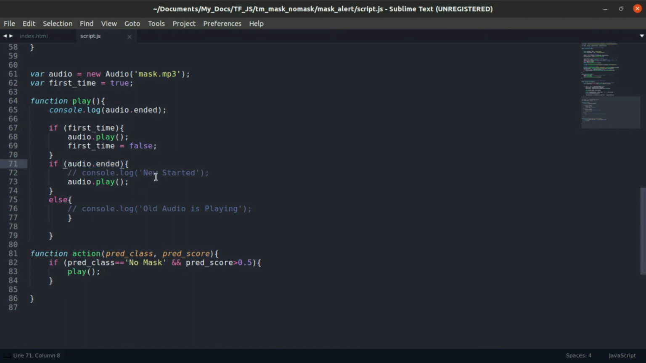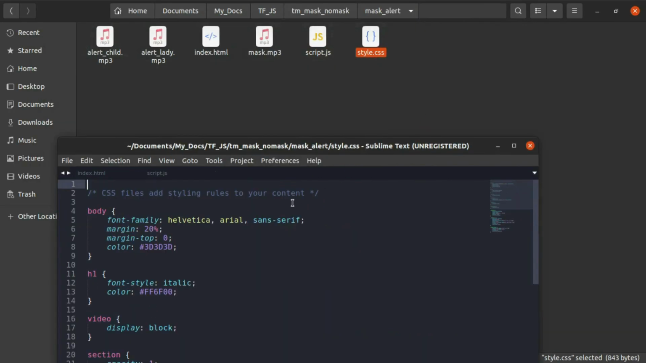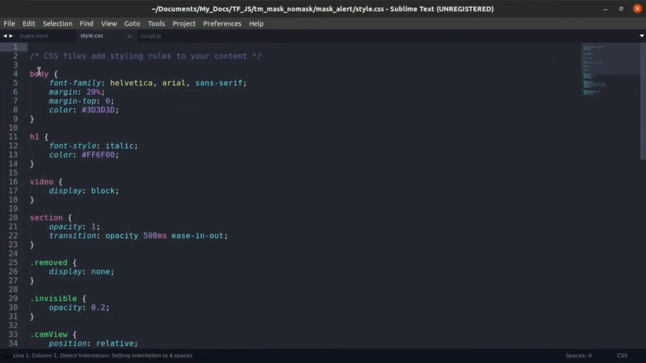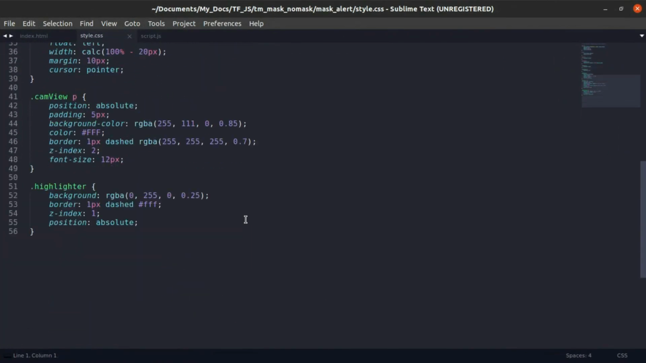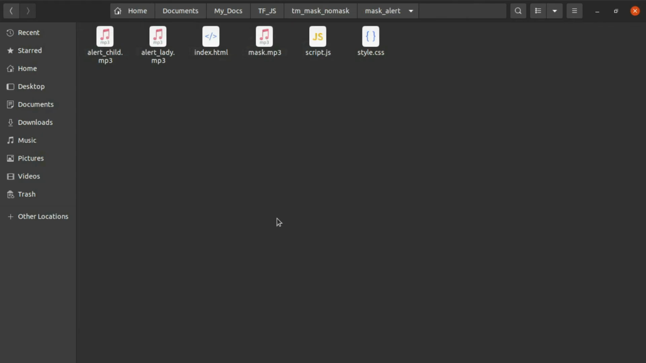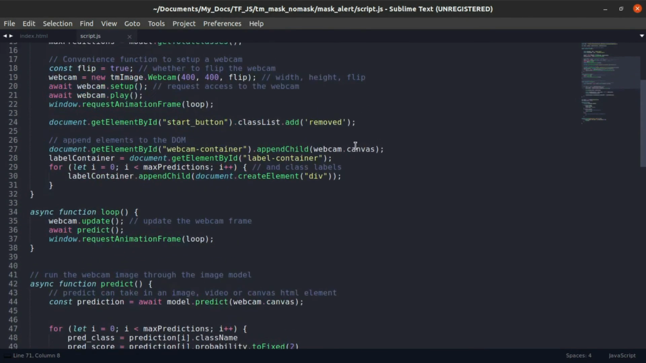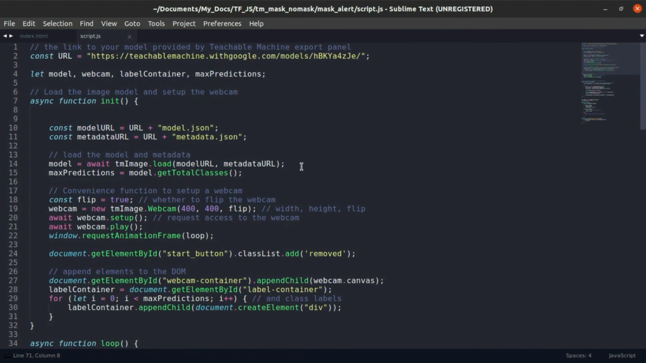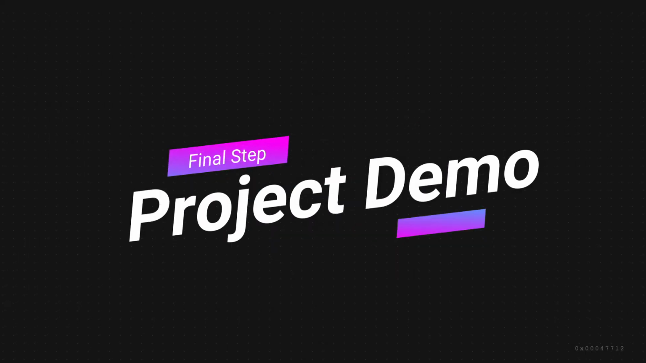So yeah, it's just a question. If the audio is ended, yes or no. If yes, then play the audio. If audio is still not ended, then we will wait. In style.css, nothing much is there, just basic formatting. You can use it as per your convenience. So yeah, that's it. This is the whole code, and now we can move to the demo part.